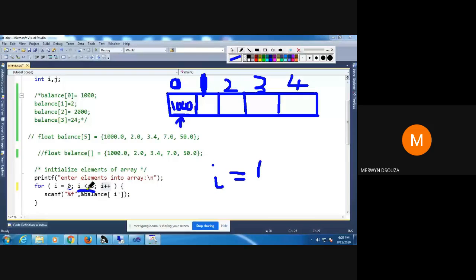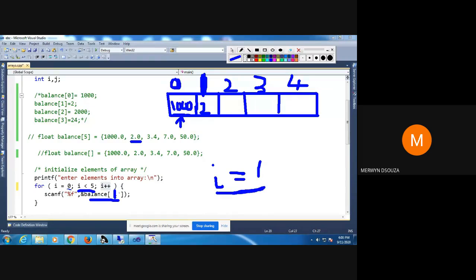Yes, 1 is less than 5. It takes the next input, balance of i. What is the i value? The i value is 1. So you are going to store the next value in balance of 1, here. The next value I told you we are entering is 2. So suppose we are entering 2.